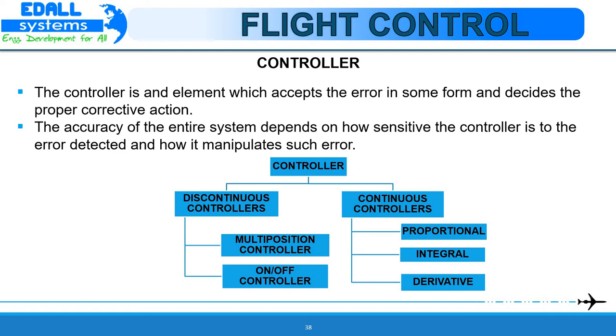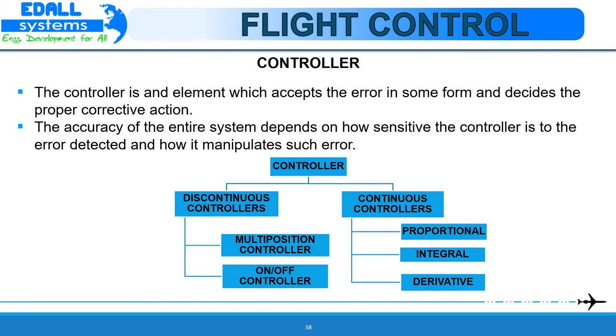controller. But in some process control systems, a simple on-off decision is not sufficient. For example, controlling the steam flow by opening and closing the valve. In such a case, smooth opening or closing of the valve is necessary. The controller in this case is said to be operating in a continuous mode. Thus, the controllers are basically classified as discontinuous controllers and continuous controllers.